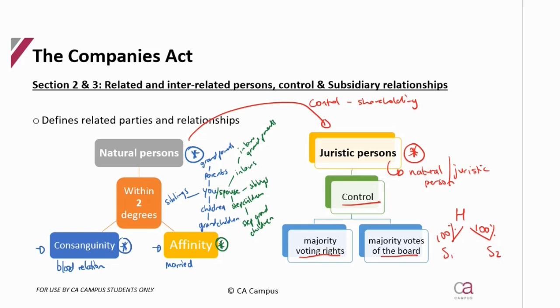And in subsidiary 2, they're related. And now, because the same holding company controls the two subsidiaries, these two are also related. But they would only be considered related if they were both majority owned by the same holding company.